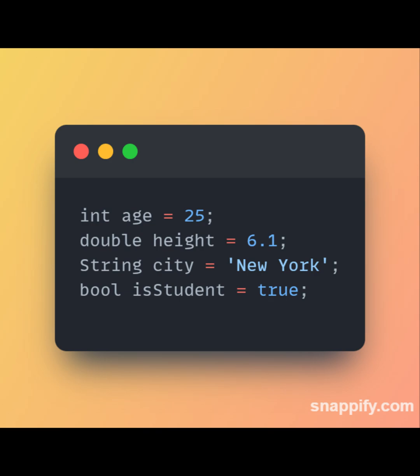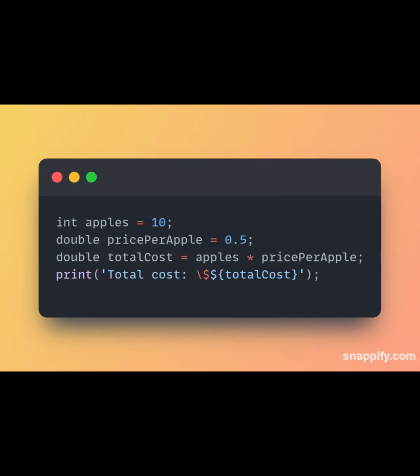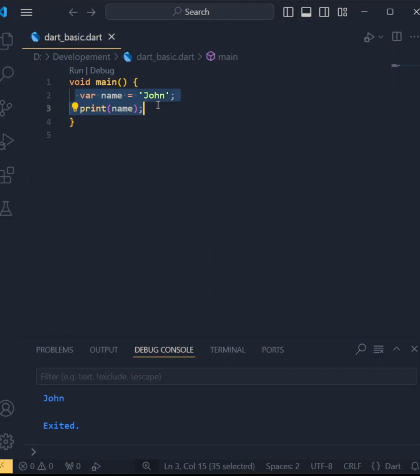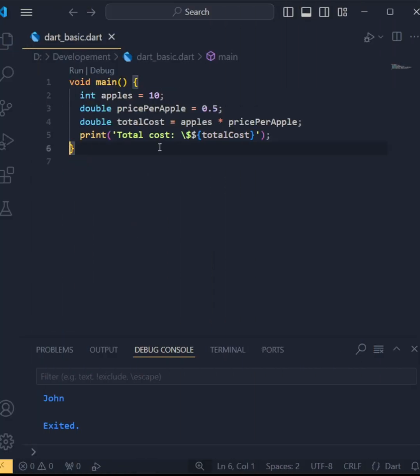Now, you might be wondering, what's the difference between int and double? Well, int is used for whole numbers, while double is used for numbers with decimals. Let me show you how both work in practice. Here's an example of using both int and double in mathematical operations. In this code, we're calculating the total cost of apples by multiplying an int, the number of apples, with a double, the price per apple. When you run this, you'll see that Dart easily handles operations between int and double.